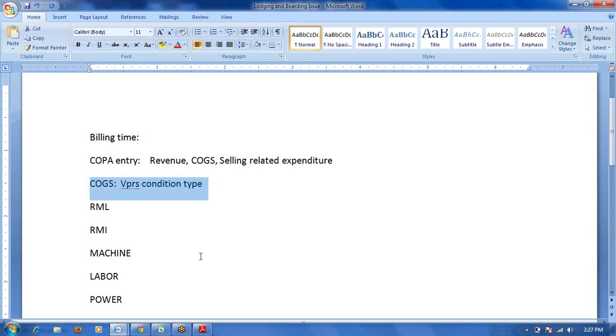Hi Rajesh. What you mean is, for example, the material master for FG material, FG1, the cost is 1000 rupees. If you are directly mapping the VPRS condition type, it will show 1000 rupees. But how the 1000 rupees appeared, based on the cost component structure, the breakup of what is the raw material component, what is the activity, what is the overhead. That breakup you want to get in COPA, then you have to use the valuation strategy. That's what you are trying to say?